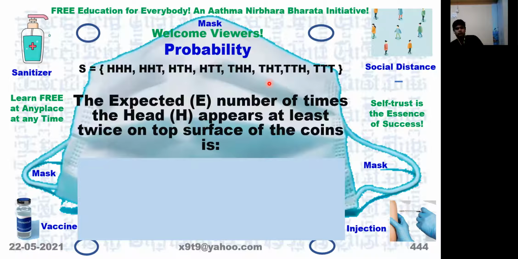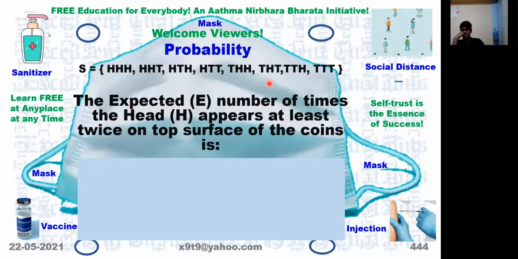Now, what is the expected number of times the head appears at least twice on the top surface of the coin when the experiment is repeated a large number of times? 1/8? How? Simply, everything will not become 1/8. You have to read the problem, understand it correctly, then only you can write. Simply telling will not help.